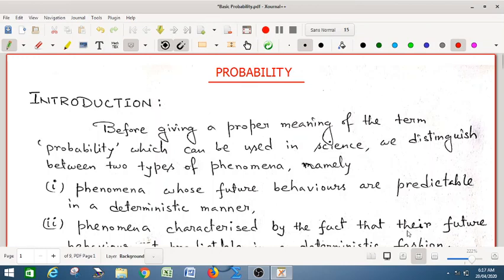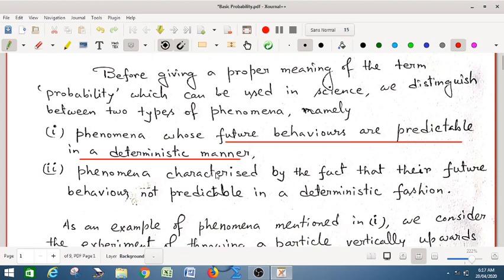Before giving a proper meaning of the term probability, which can be used in science, we distinguish between two types of phenomena, namely phenomena whose future behaviors are predictable in a deterministic manner, and phenomena characterized by the fact that their future behavior is not predictable in a deterministic fashion.